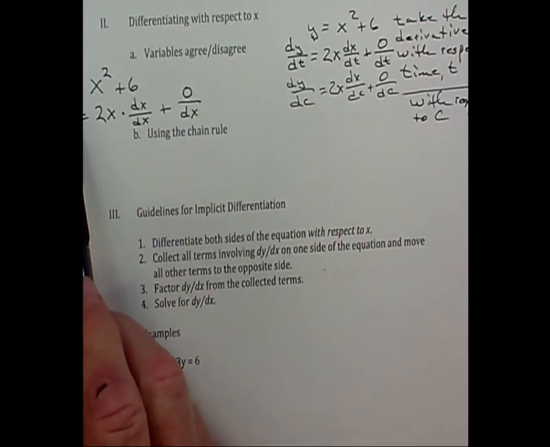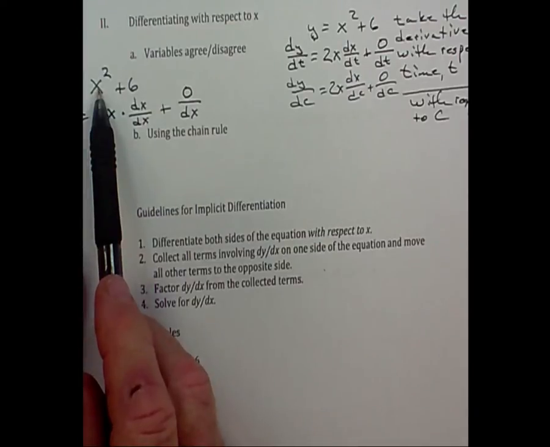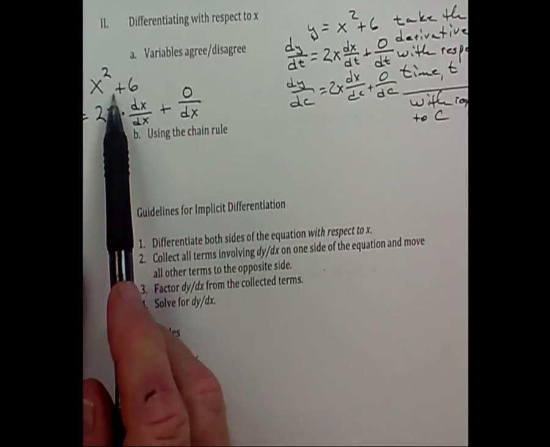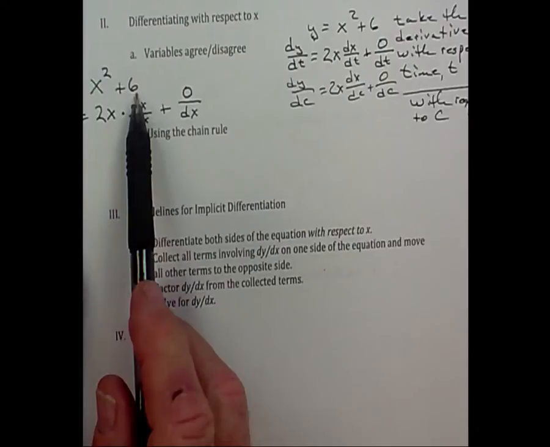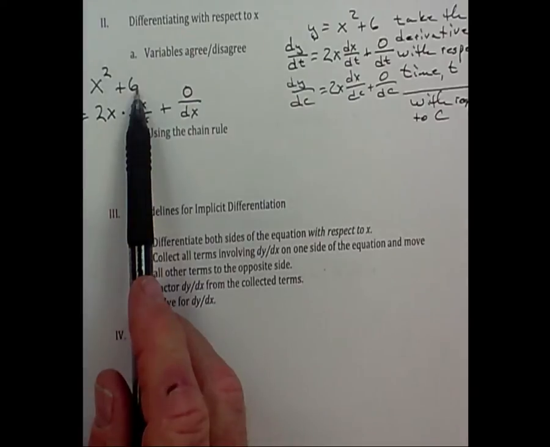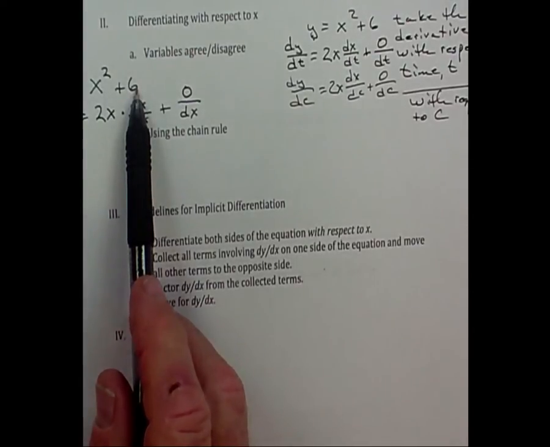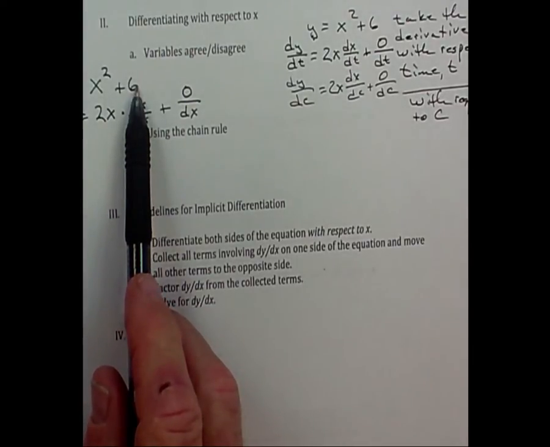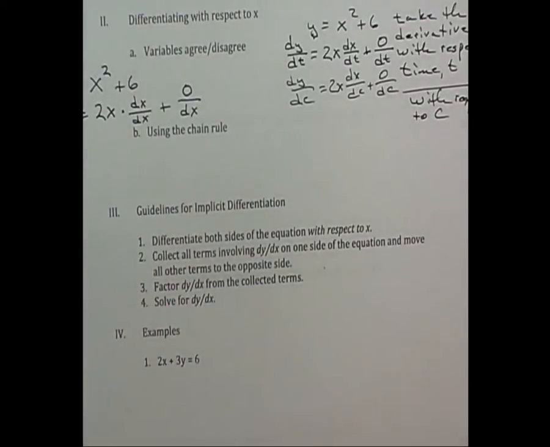I could take the derivative of this with respect to y. And then on this side, I would have dy over dy. I'd have 2x times dx over dy. And I would have 0 over dy. Does that make sense? Why is it 0? Because a constant never changes. Are we doing okay with that?